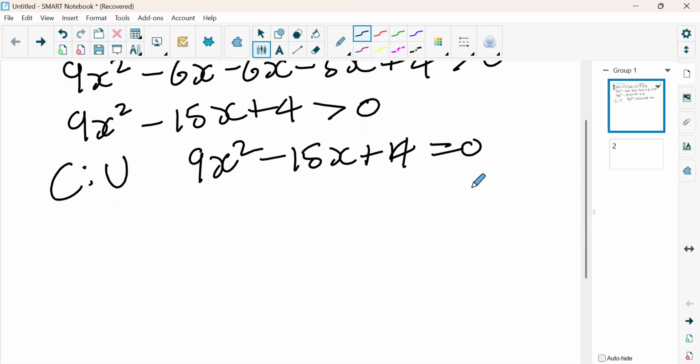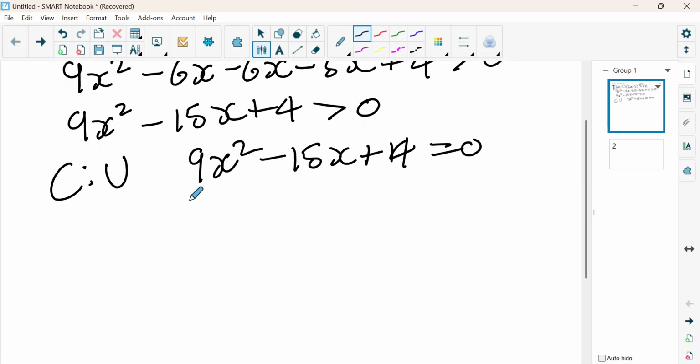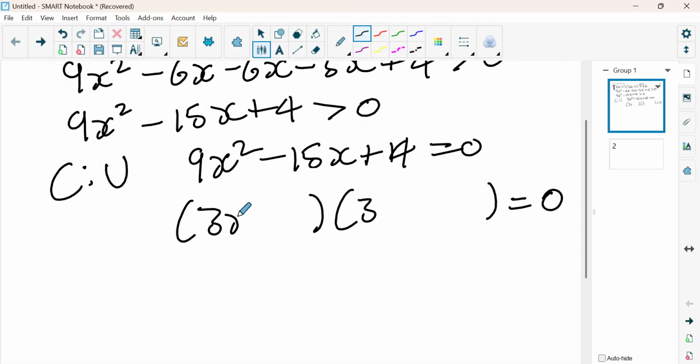Now that we have this, it's up to you guys. Personally, I would say use the quadratic formula. Now, if you know how to factorize, you can factorize. So we're going to open 2 brackets and look for factors. This one is tricky because you need to consider the A and also the C. So our factors are going to be 3 and 3. 3x multiplied by 3x gives us 9x squared.